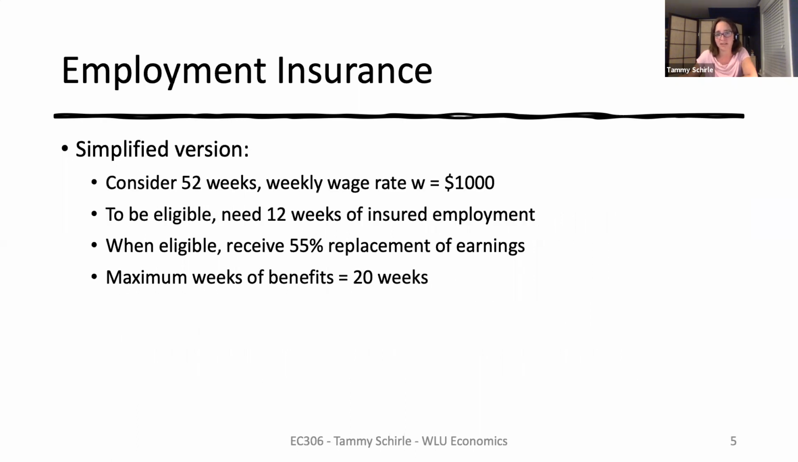While there are many moving parts in EI, we will create a simplified version here that gets us some key parameters, and we'll map this into our potential income constraint in the next slide. For our simplified version, we're going to have 52 weeks of the year, and each week we can earn $1,000. To be eligible, a person needs 12 weeks of insured employment, and once they're eligible, they can receive 55% of the earnings that they were receiving before. But they can only receive that for up to 20 weeks, which is then our maximum weeks of benefits.